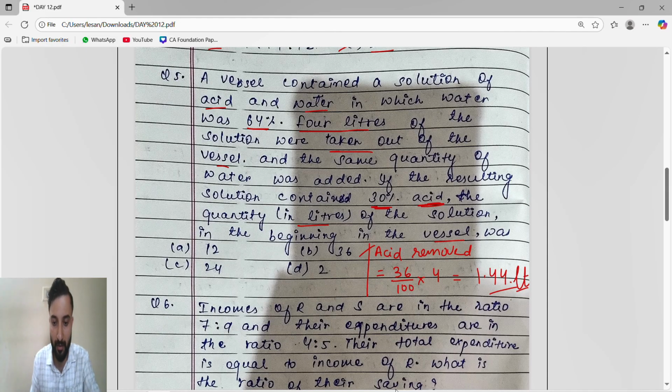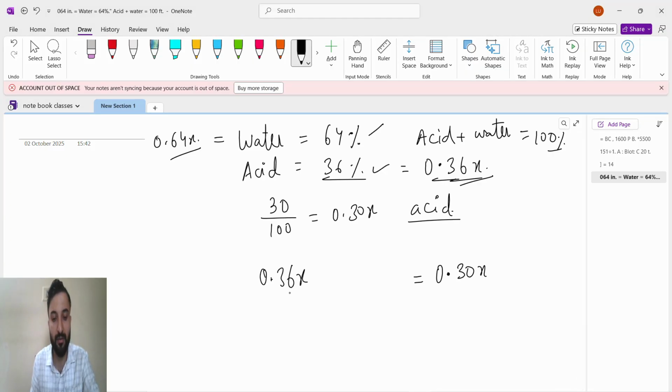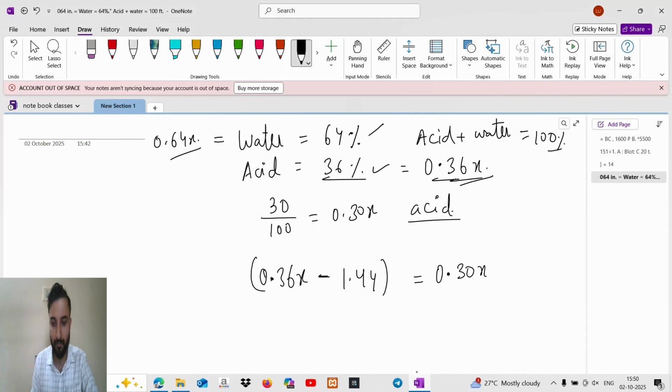So what is happening? Total acid was 0.36x, from which they removed 4 liters of solution, which means 1.44 liters of acid is removed.